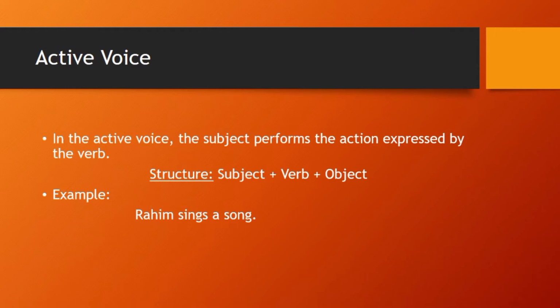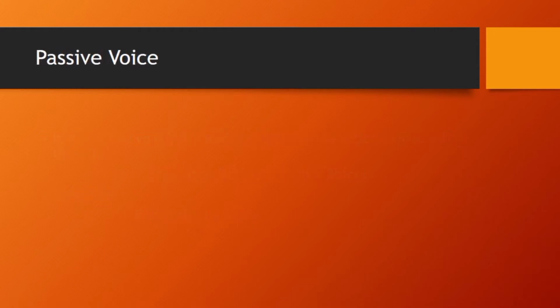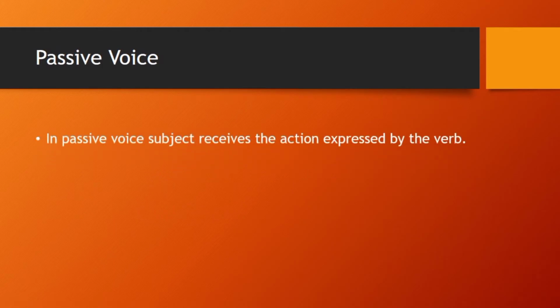And after that, I will be telling you how we can change active voice into passive voice. Now, passive voice. In passive voice, the subject receives the action expressed by the verb. Initially, what we used to say is that a subject is a doer and an object is a receiver. It is happening here as well. But in passive voice, we are giving more importance and focusing more on the object rather than the subject. In active voice, we focus more on the subject. But here, we are focusing more on the object, right?